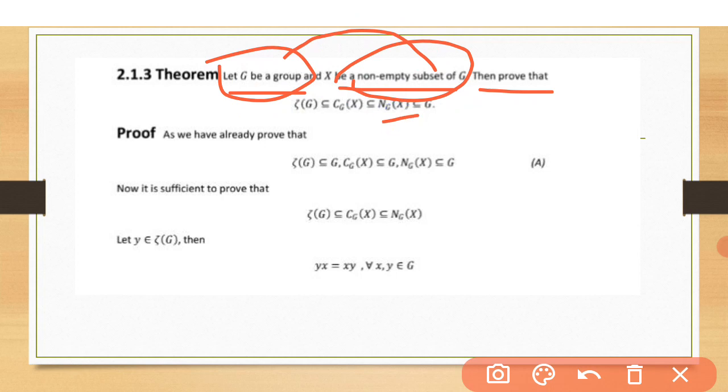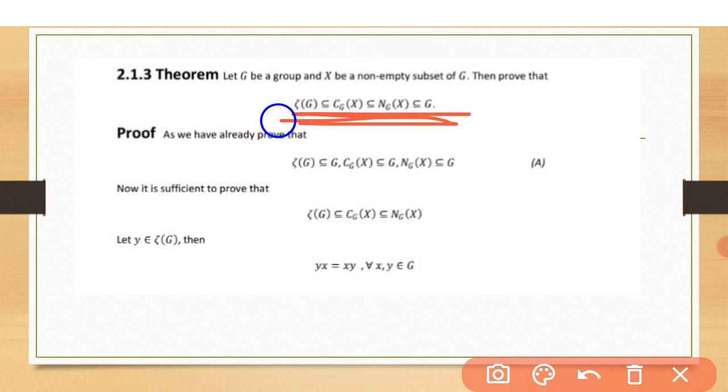If every element of G commutes with every element of X, then it is called the centralizer. And if any element of G commutes with every element of G, that is called Z(G), or the center of G.